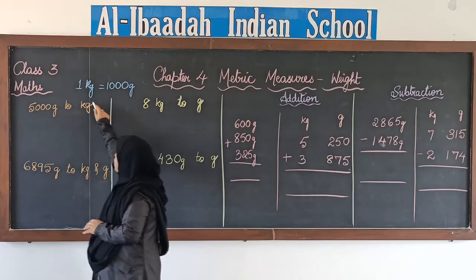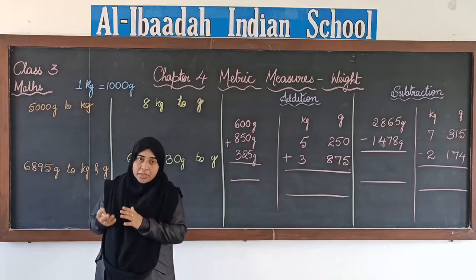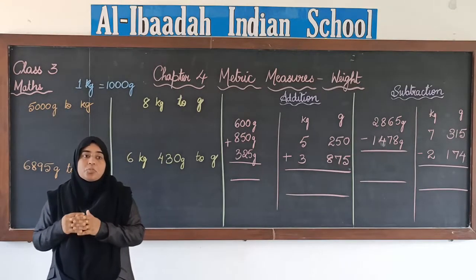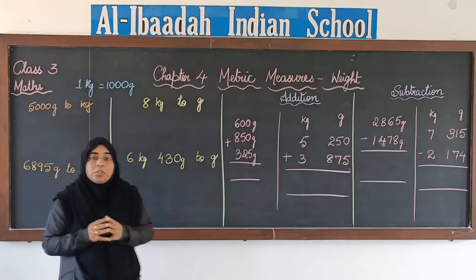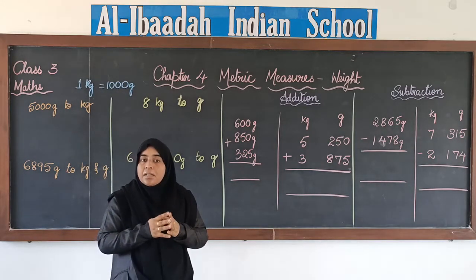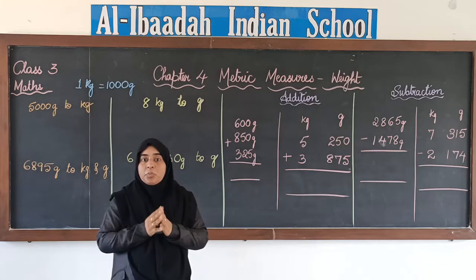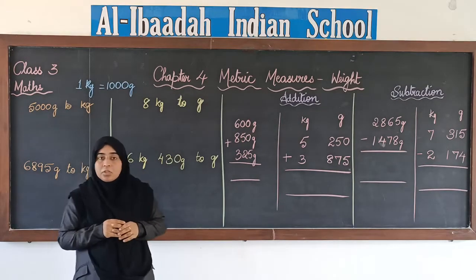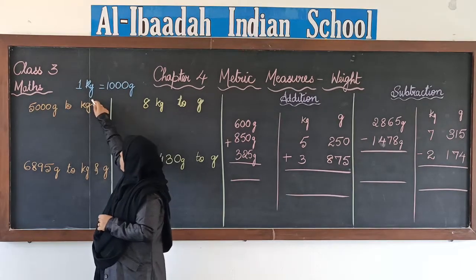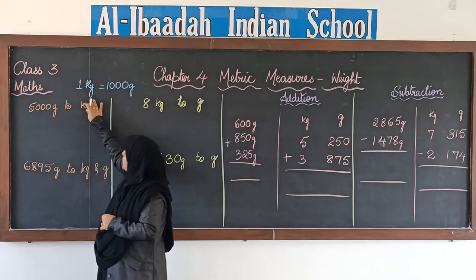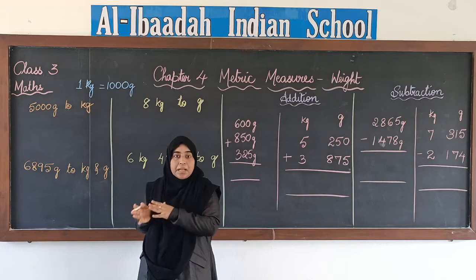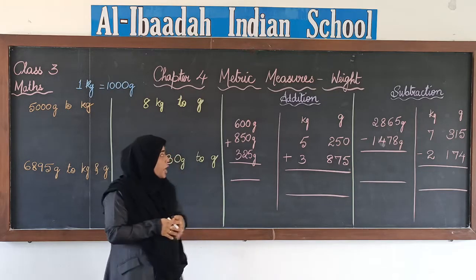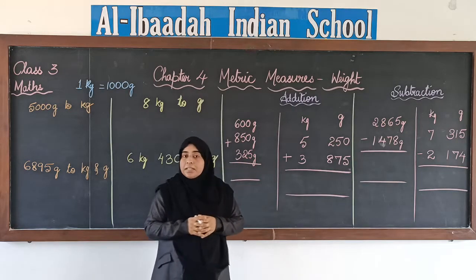Kg or kilogram is a bigger unit and gram is a smaller unit. Gram is also known as the standard unit to measure weight in metric measures. So today we are going to see how we can convert these two units from kg to grams and grams to kgs, and then we will see how we add and subtract these units.